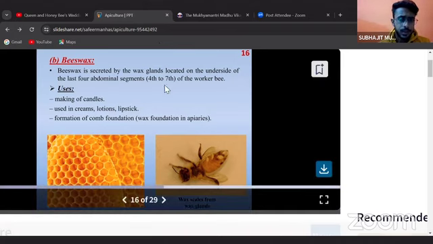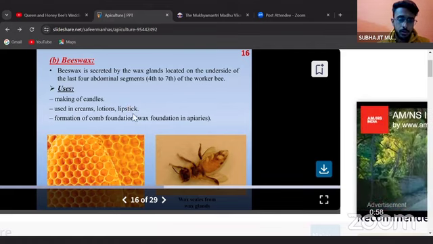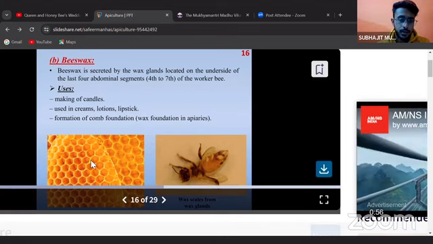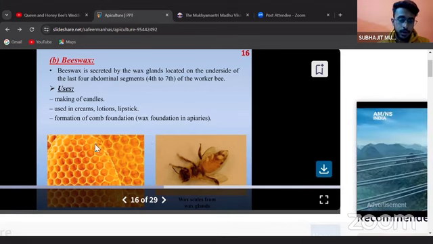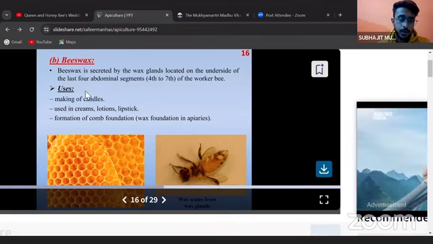So after that, this beeswax is used for candles, as I've said, also used in creams and lotions, and also serves as the base of the foundation of the comb. This hexagonal structure in which the honey is stored is already formed by the beeswax.